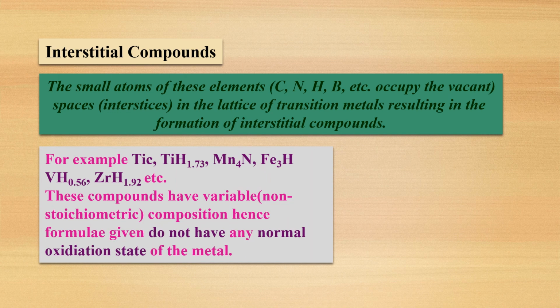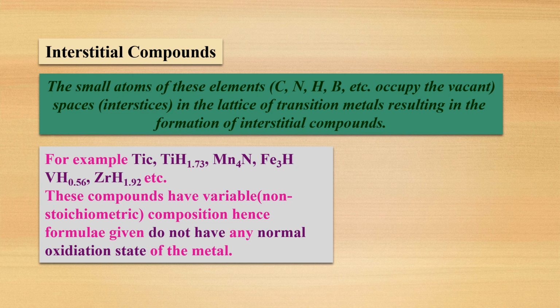If hydrogen is trapped, you get an interstitial compound; if carbon is trapped, you also get one. Examples: titanium and carbon, titanium and hydrogen, manganese and nitrogen, iron and hydrogen, vanadium and hydrogen, zirconium and hydrogen. So hydrogen, small atoms, are trapped in the transition metal crystal lattice.